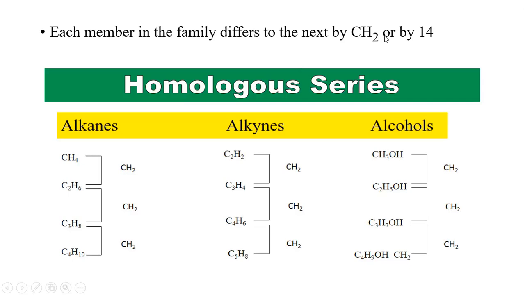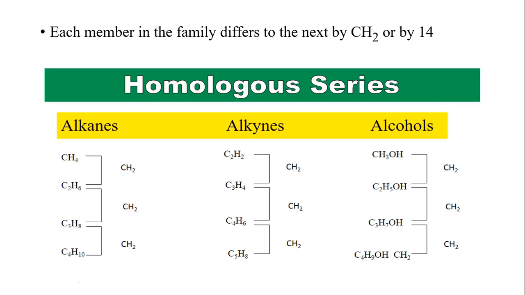Again, if you check here, H8 minus H6 will give us H2. C3 minus C2 will give us C, and that is the CH2. Also here, 10 minus 8, that is the 2 there, and 4 minus 3, that is the 1 there. The same applies to this one and that one. That is what that point is trying to emphasize.